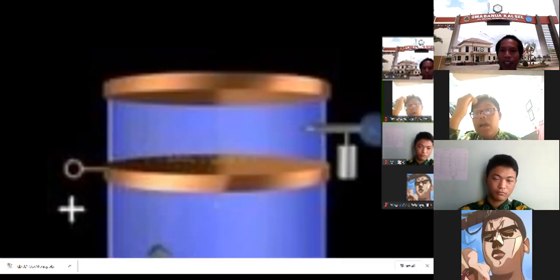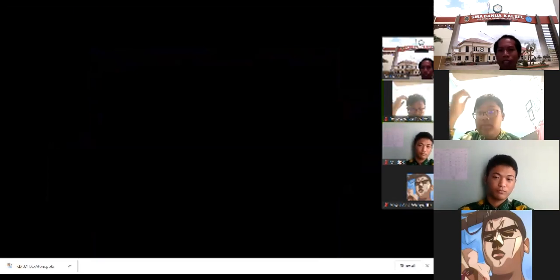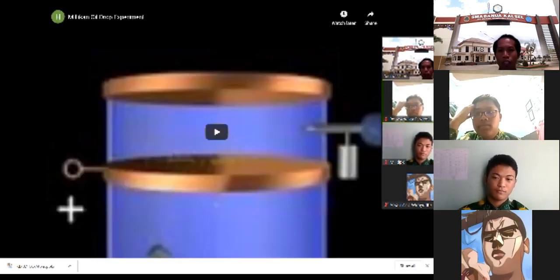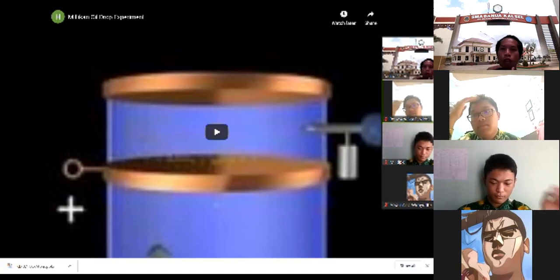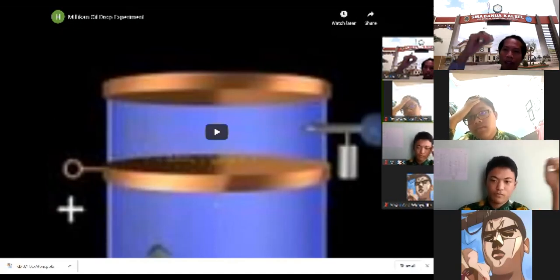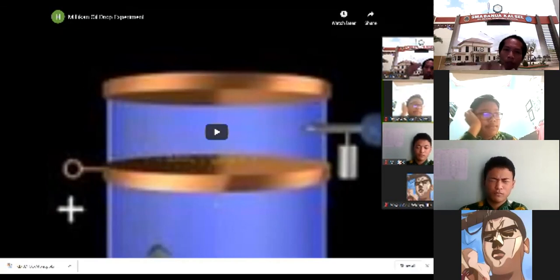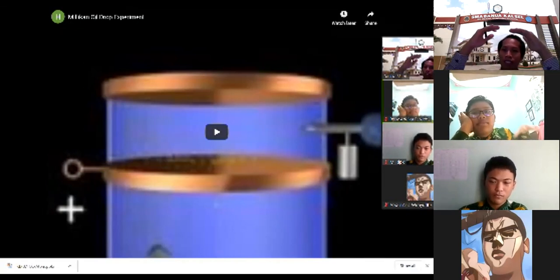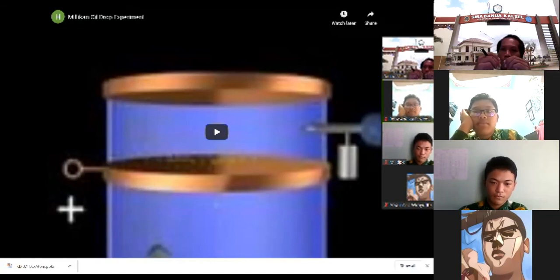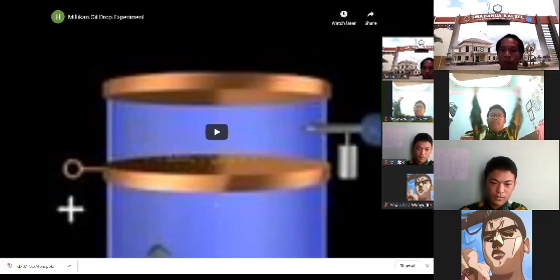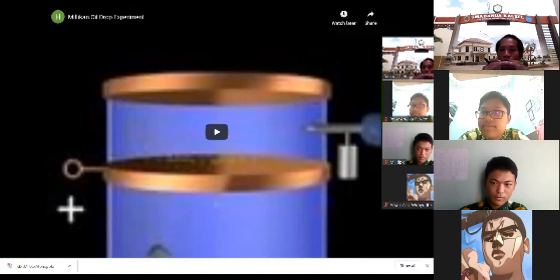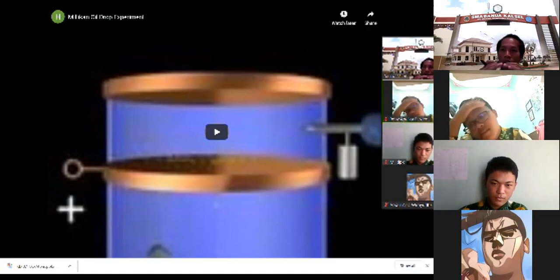Okay, so from this experiment, Millikan started to observe the behavior of the oil drop when the voltage is on and when the voltage is off. When the voltage is off, only the mass is playing in the experiment, right? Because there is no charge. So the oil will drop because of the gravitational force. It will go down. But when the voltage is turned on, what happens? Some of the oil drops are not going down. They're getting slower going down. Even some of the oil drops are going up.